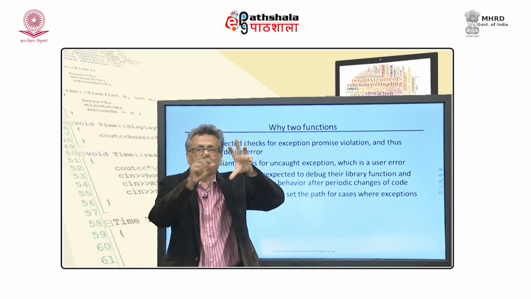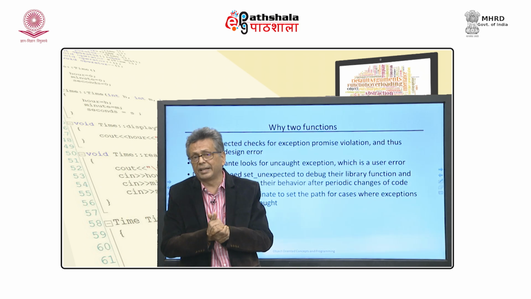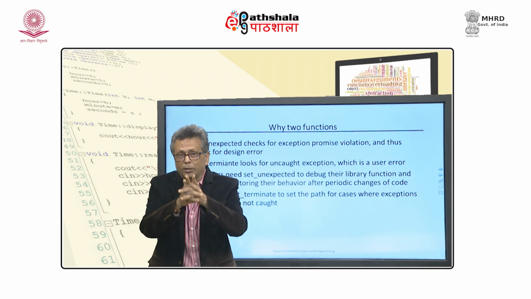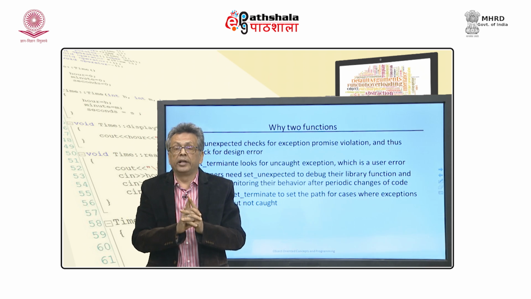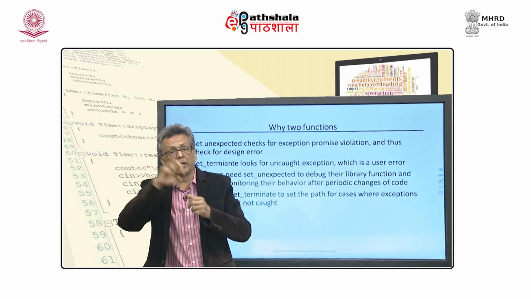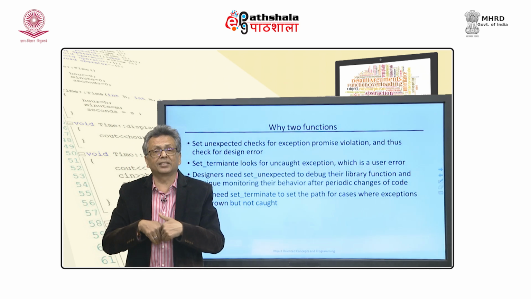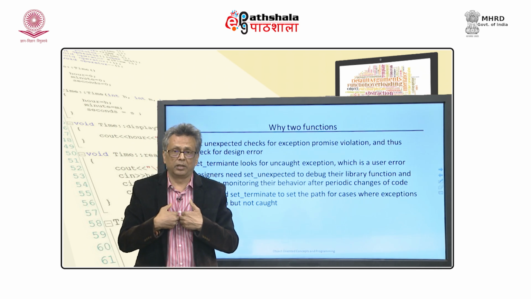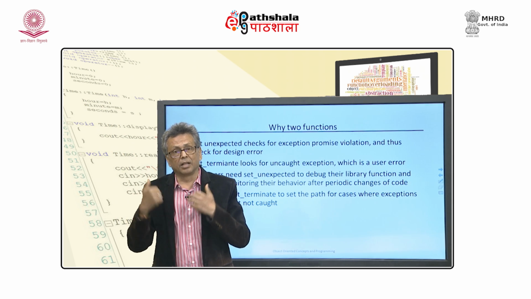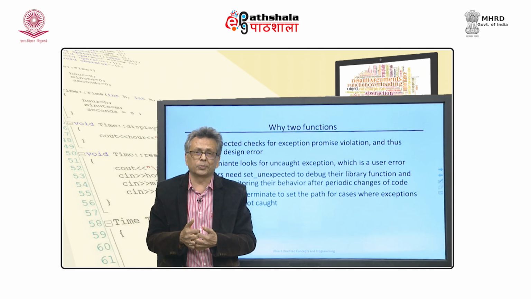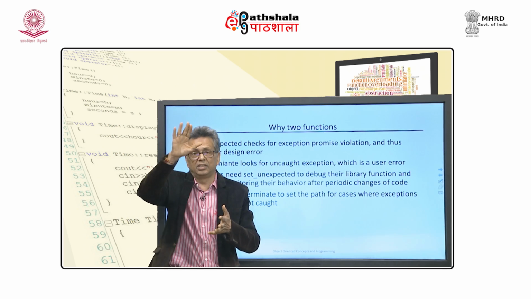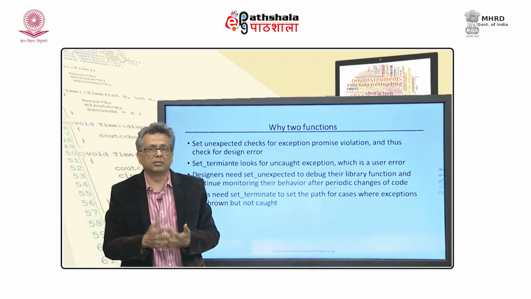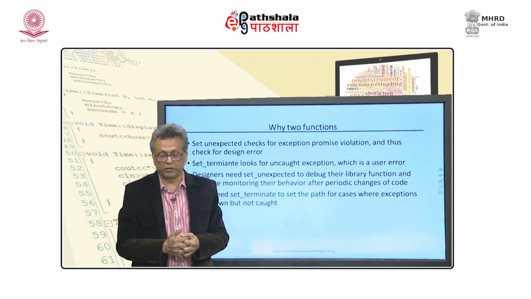When you promise that my function is not going to throw anything other than int k and it is doing it, it is your problem, you must check it. Whenever I am calling a function and that function throws an exception which I cannot catch, it is my problem. So, set terminate is a user's problem, set unexpected is basically there to handle the designer's problem. That is the reason why both the functions are different.